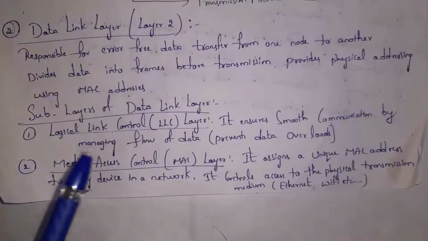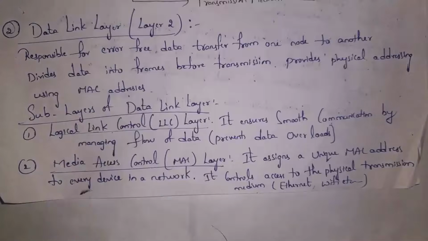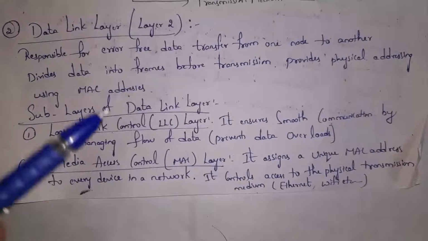The logical link control layer will manage data flow. That is why data will be transferred smoothly. And next one is the MAC layer. Along with our data, the MAC layer will assign the MAC address of sender and receiver to our data. By using MAC address, we can identify a device in the network. These are the 2 sublayers of data link layer.